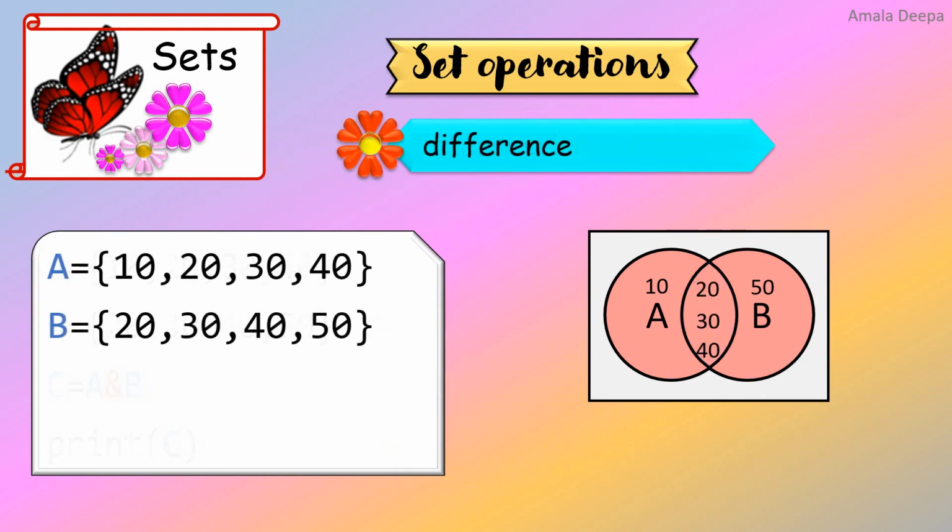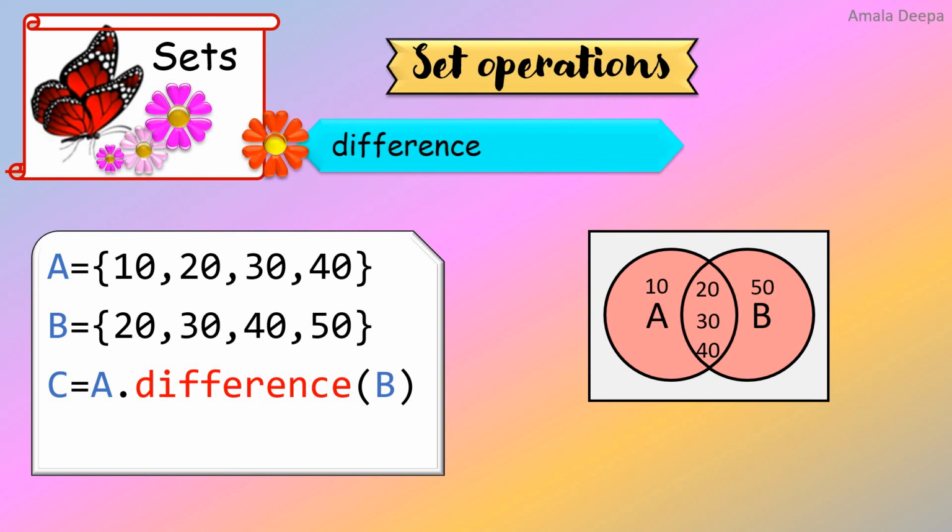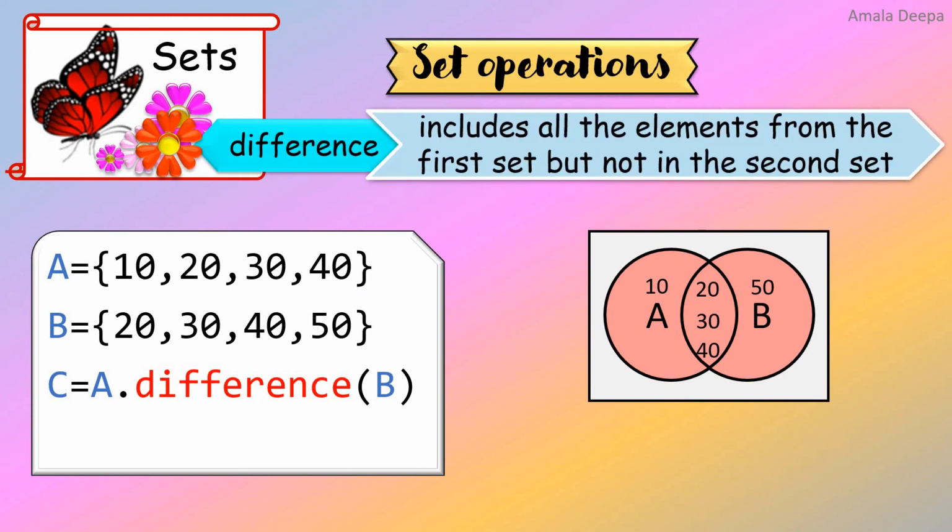Next is the difference operation. C is equal to A dot difference B. The definition of difference operation is it includes all the elements from the first set but not in the second set. Look at the Venn diagram. The element from the first set but not in the second set is the element 10.